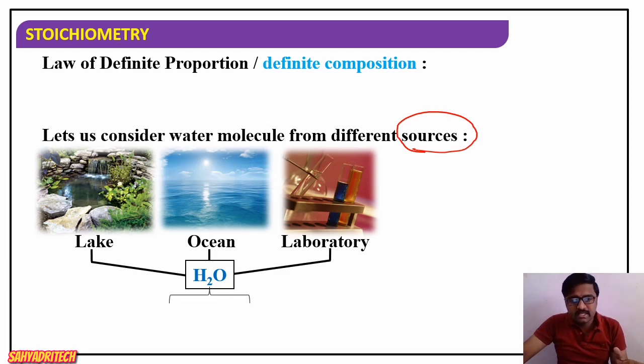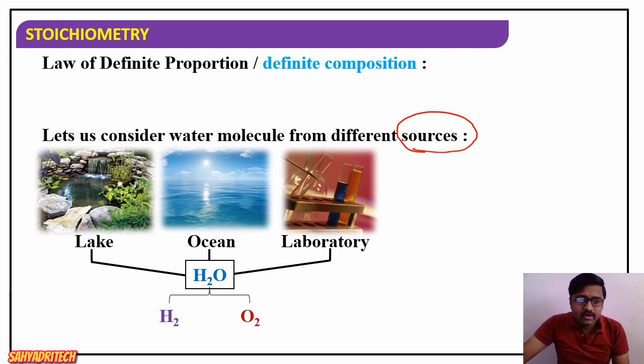Now, say we have collected water from different sources, and we look at the composition of water collected from different sources. Water means there will be hydrogen and there will be oxygen.